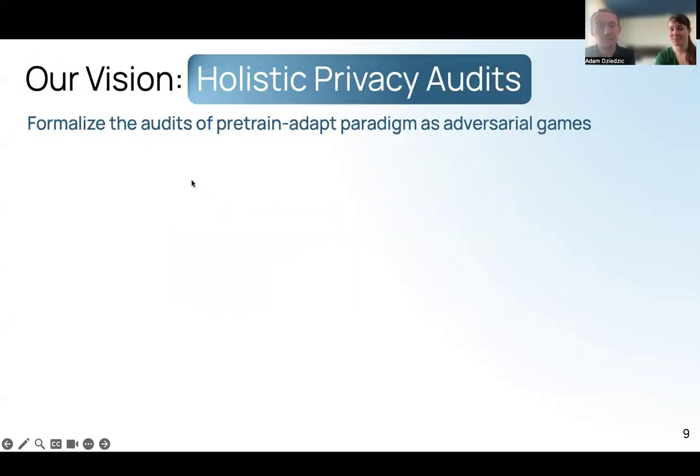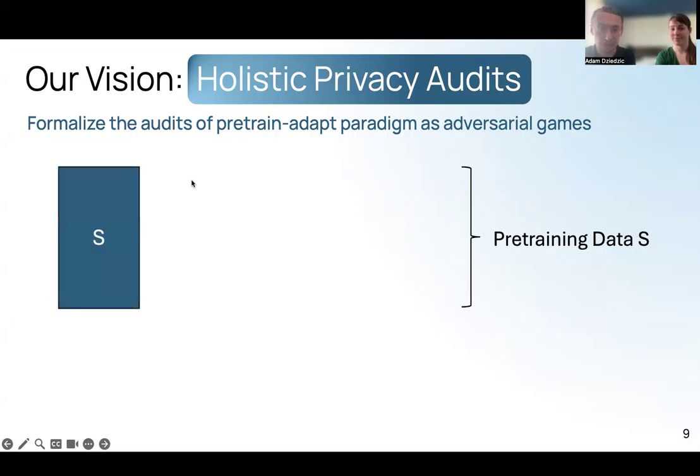And this exactly motivates the final contribution of our work. Namely, we propose a formal framework on how we should audit privacy of foundation models in the future. We consider the following stages. First, auditing the pre-training. We denote the pre-training data as S. This resembles standard ML model audits, where the question is whether a particular data point was or was not in the pre-training set S. A practical difficulty here is that bigger models and larger datasets make this audit signal weaker.